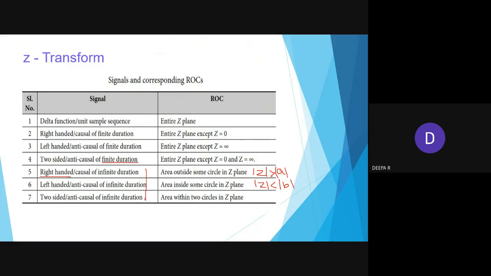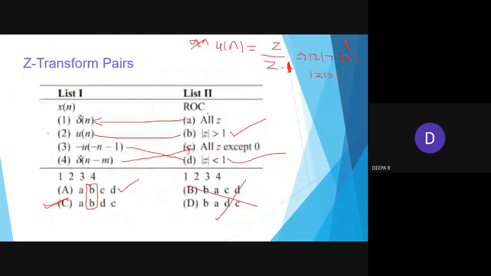So these things are infinite duration, and how to shade the circles we have seen. But in case of finite duration, for a right hand side sequence, see here, it is the entire z plane except z equal to 0. Here it is the entire z plane except z equal to infinity, we are taking it off. Then for two-sided, except 0 and infinity, we'll be writing two-sided. If it is a delta function or the unit sample function, then it is defined for the entire z plane. That's what I have given in the match the following, all z.